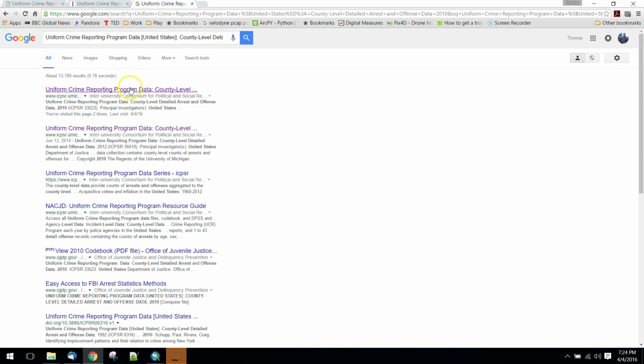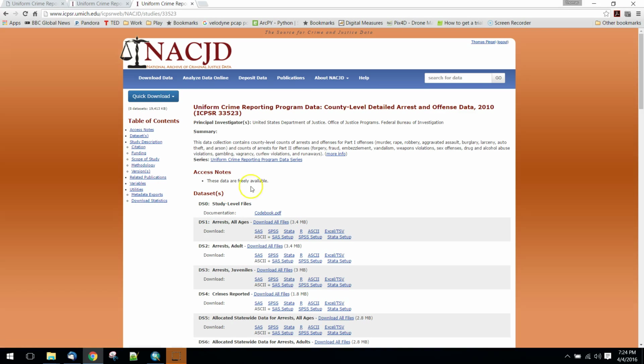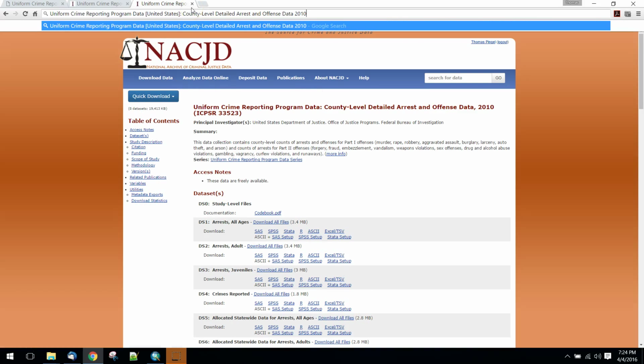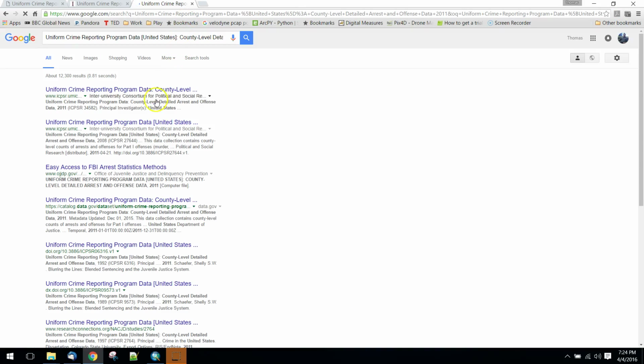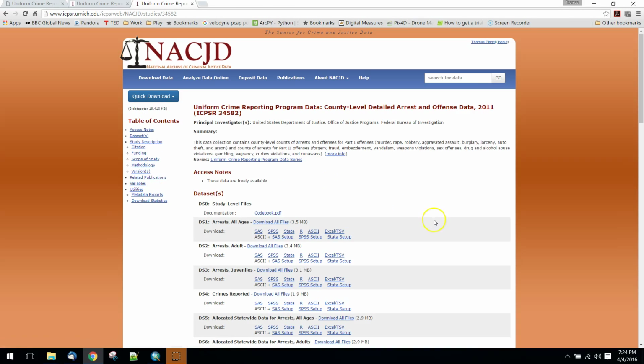If we pull this up, that top link is going to be the one that we're interested in here. So this brings us back to the page that we were after. And if we wanted a different year, we could just type that in, and we'd get pointed towards the right year. So what we want to do is download arrests all ages. We're going to download just the Excel TSV, which is tab separated value. So we'll download that.